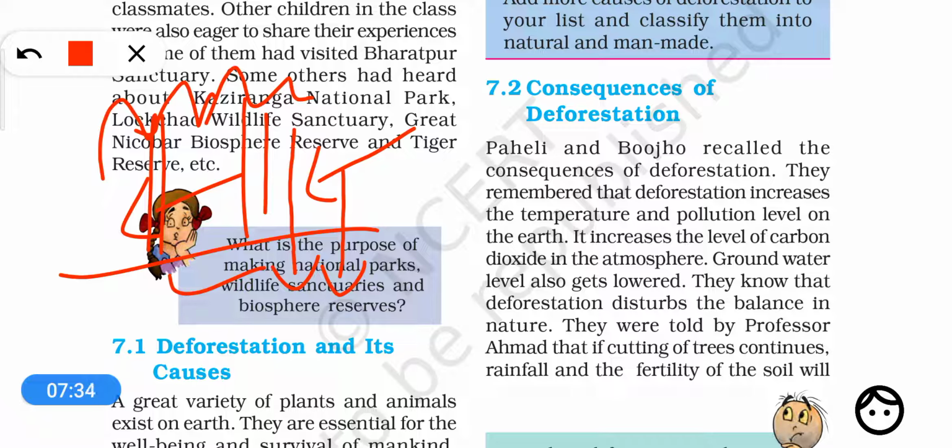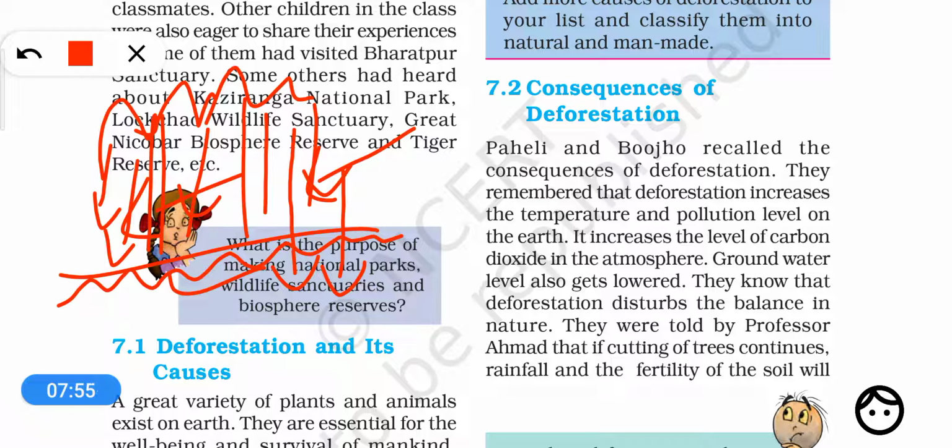All right, so when there are trees there is enough water in the soil, and also the trees' and plants' leaves fall on the ground, they get decomposed, and they produce decomposed organic material in the soil. Because of this also the soil becomes very fertile.